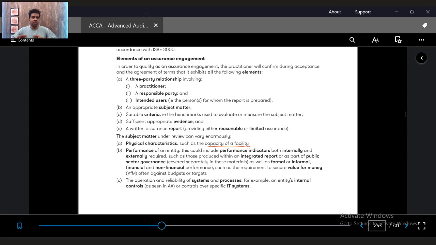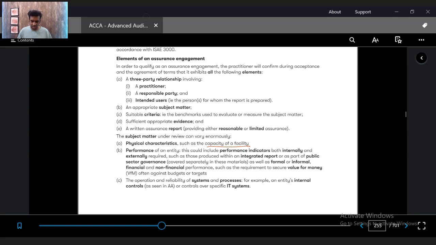So assurance is a broader term. It doesn't mean that it's associated only with finance professionals. No. If there is a practitioner and a responsible party who prepares the subject matter, and the practitioner reviews the subject matter and gives an opinion to the user, it's an assurance engagement. So civil engineers who are doing building valuation are practitioners. A classic example is diamond valuers who do this for jewelry shops.